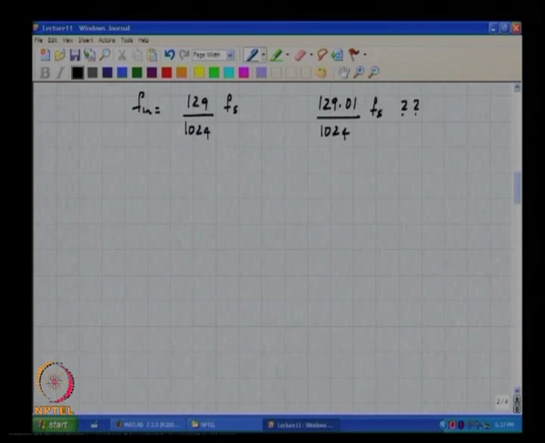Okay, but let us say I still am only interested in a 1024 point record, right. Either unknowingly or because of truncation, or because I was just careless, somehow the frequency is 129.01 by 1024 times fs. What would you expect to see?